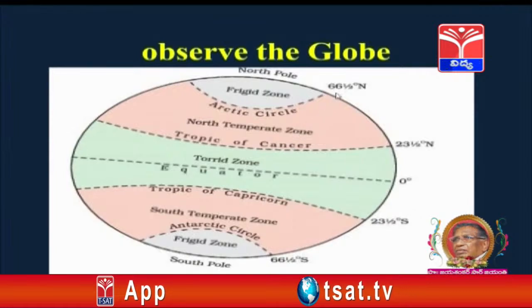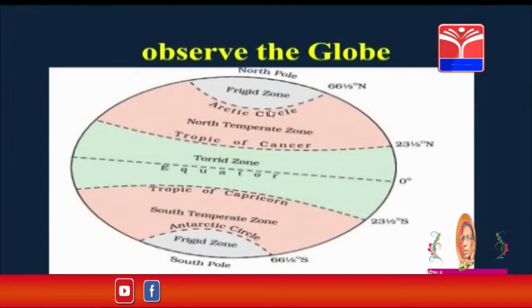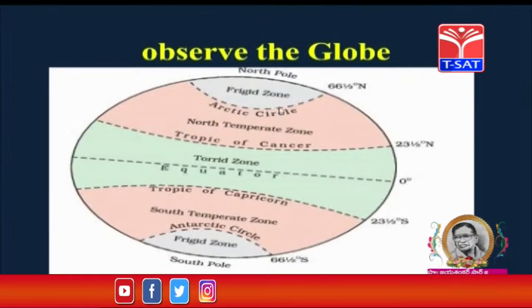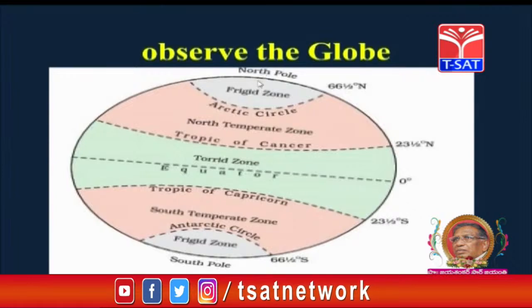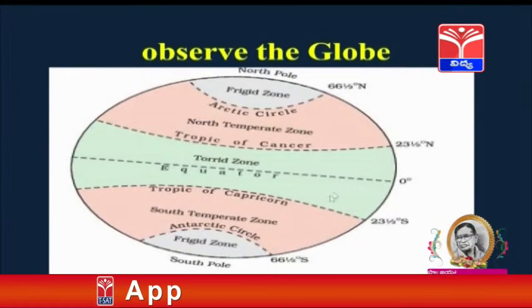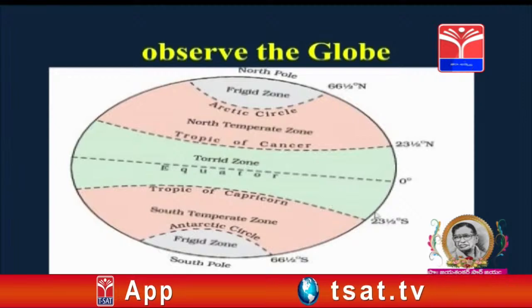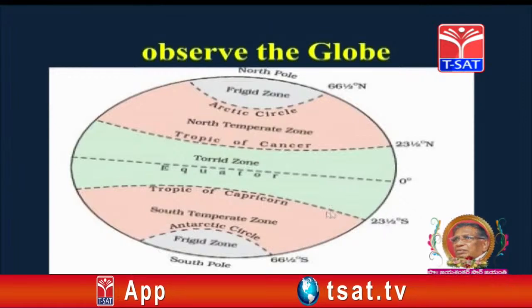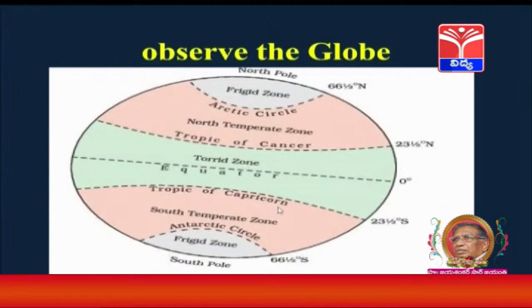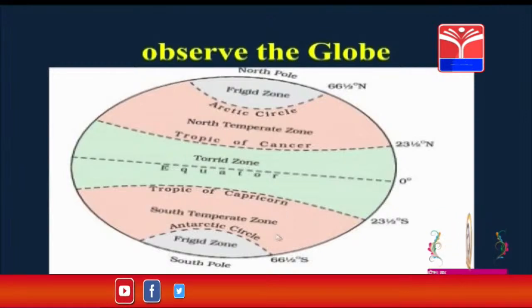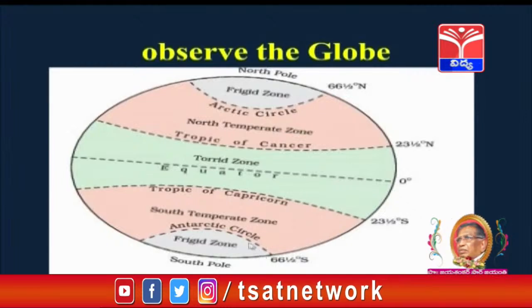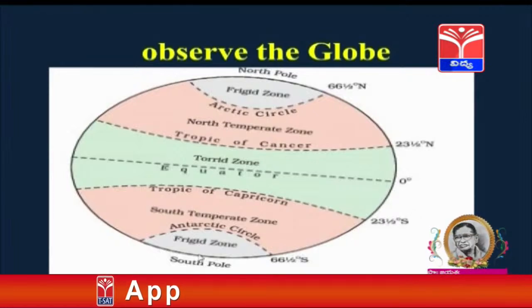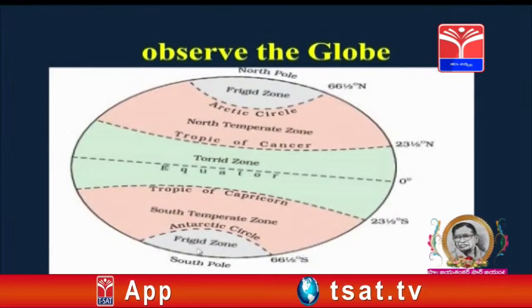On 66½ north latitude, it is called Arctic Circle. At the 90 degrees, we can see North Pole here. Whereas coming to the southern hemisphere, on 23½ south latitude, we observe Tropic of Capricorn. At 66½ south latitude, we observe Antarctic Circle. At the 90 degrees south region, we observe South Pole.